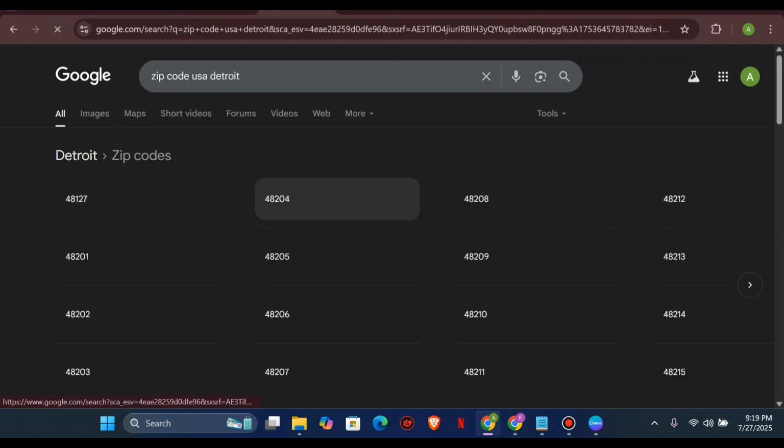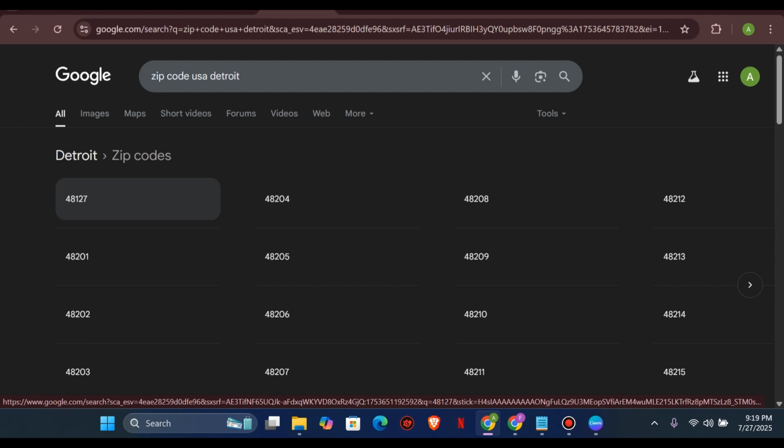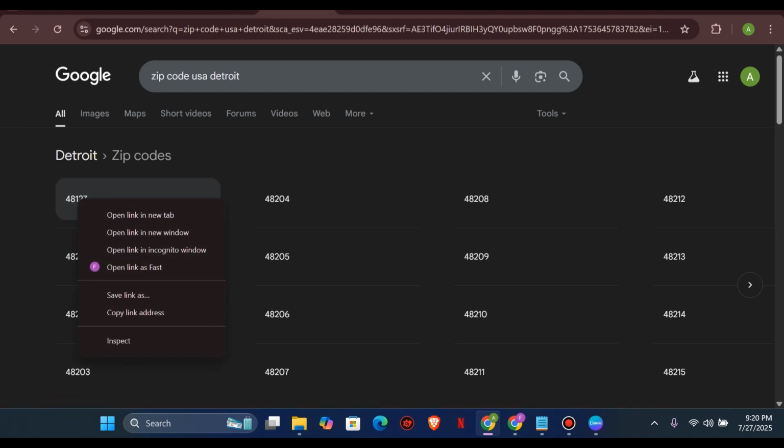Let's say I would like to add Detroit, and these are some of the zip codes in Detroit, in the United States. So what I'm going to do is just take any of these. Let's say I have 48127. Let me copy this.